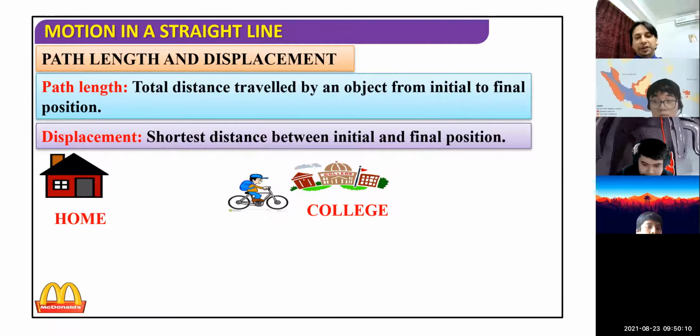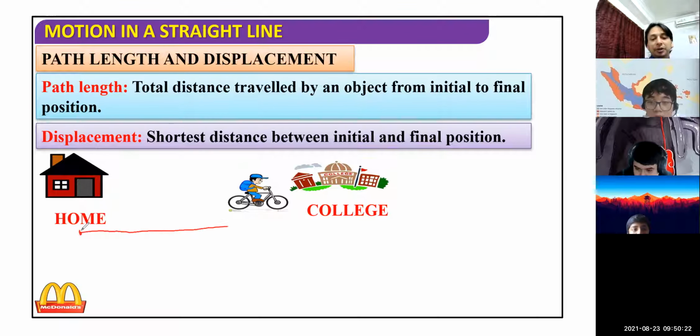Now, in this case, children, this boy moved from home to college, from one position to another position, and we have to understand the meaning of the path length here. To explain the path length, let me draw a line here, and he has moved to this point from home to college. So the total distance traveled by any object is called its path length.